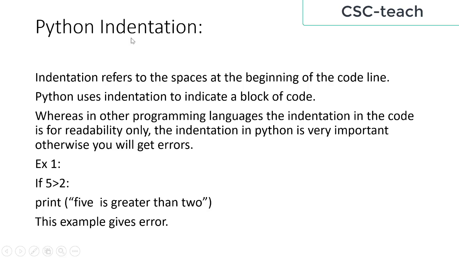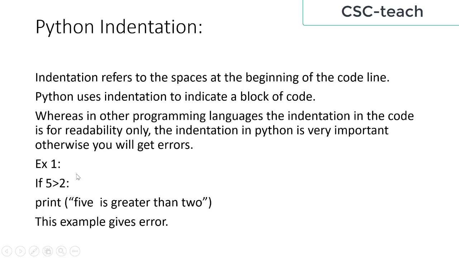Python indentation. Indentation is very important in Python. Indentation refers to the space at the beginning of a code line. It means that while doing Python programming, we need indentation. Python uses indentation to indicate a block of code.